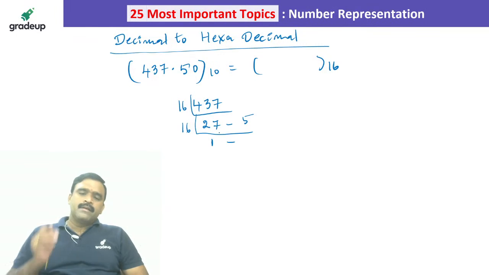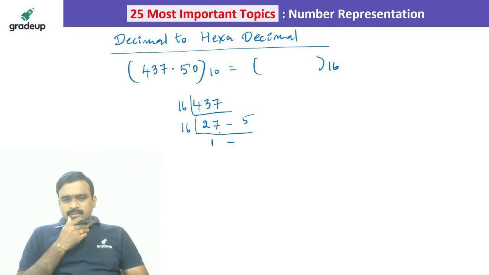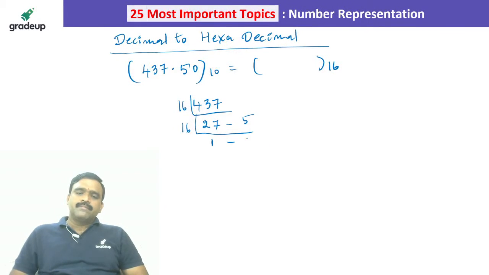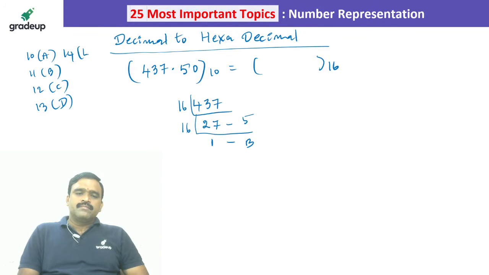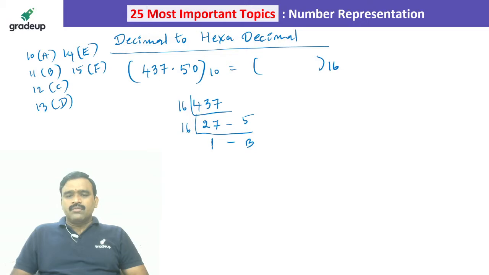So what is the remainder actually? 7 plus 4 is 11, and 11 means B. 10 means A, 11 means B, 12 means C, 13 means D, 14 is E, and 15 is F. These are the numbers. So now we get 1B5. Yes, exactly, 1B5.